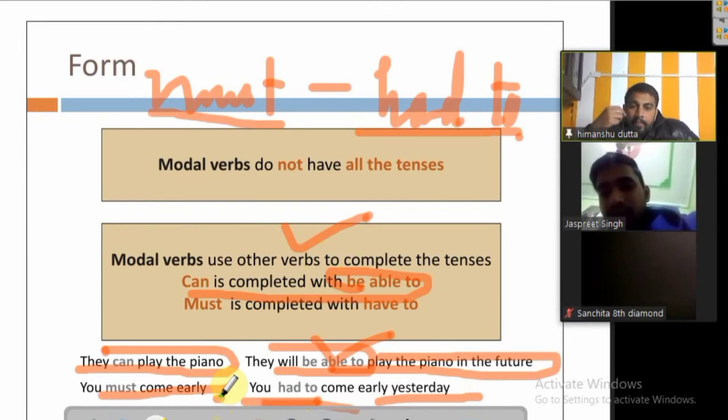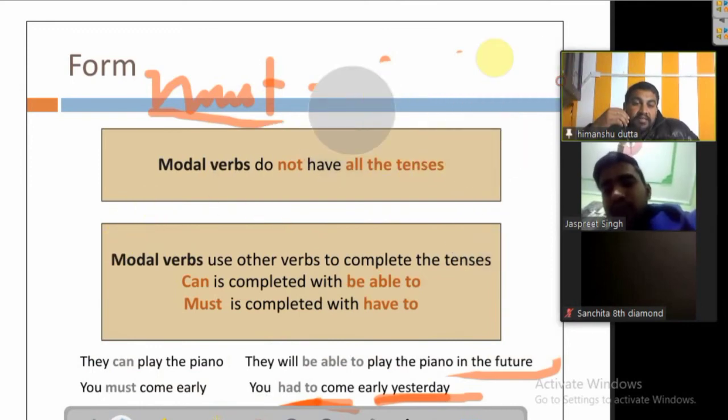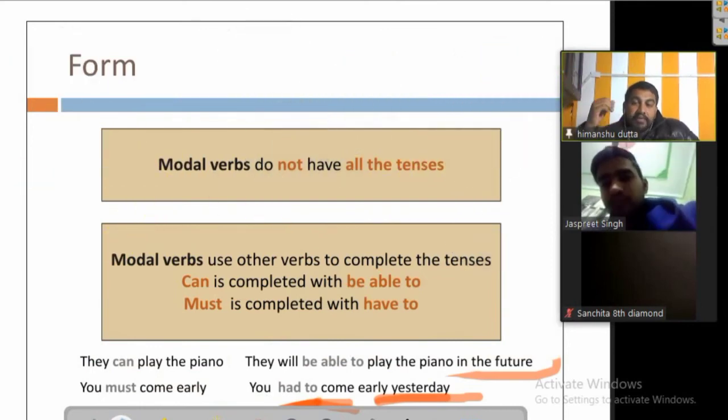But he did not come early, no, you had to come early yesterday, तो कल तुम्हें जल्दी आना चाहिए था. So in that sense we can use them. Must is completed with have to, it means their meaning can be taken out like that. Remember that. Now just wait a bit.